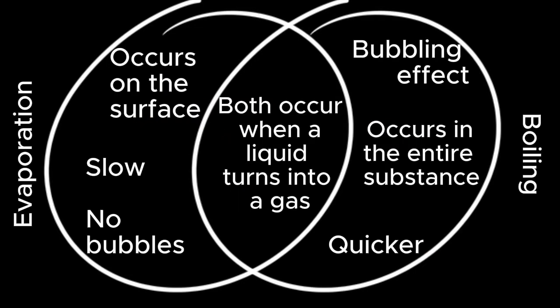Here are some similarities and differences between evaporation and boiling. Evaporation occurs on the surface and it is slow with no bubbles. Whereas in boiling, there is a bubbling effect and it occurs on the entire substance and it is much faster. But both occur when a liquid turns into a gas.